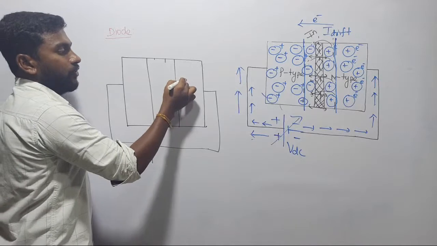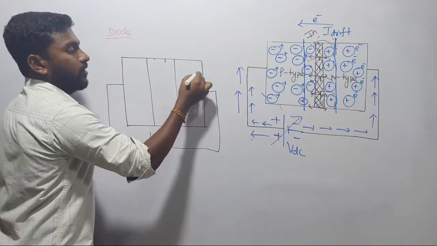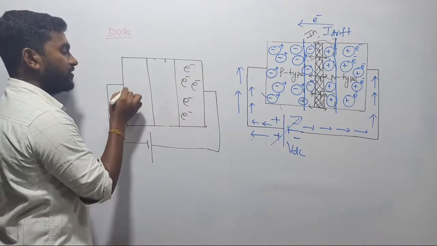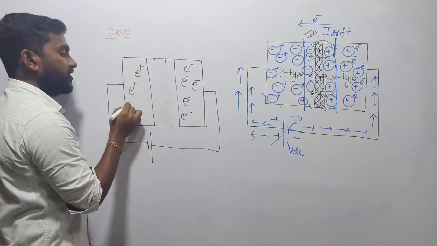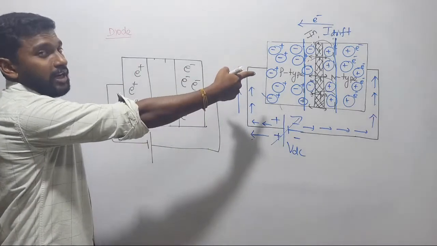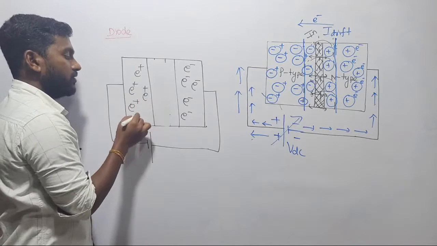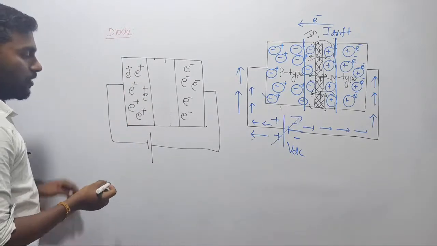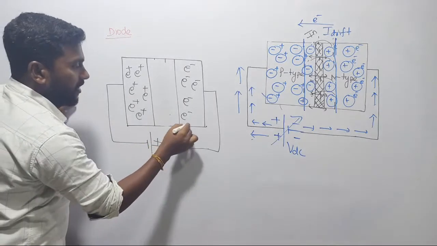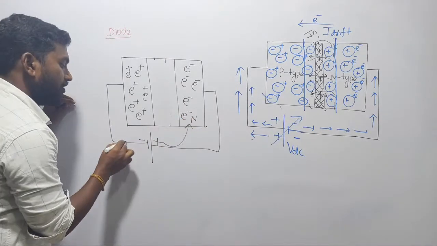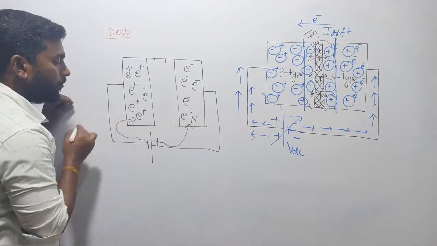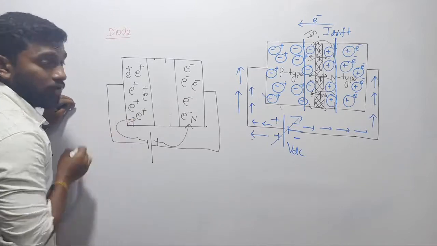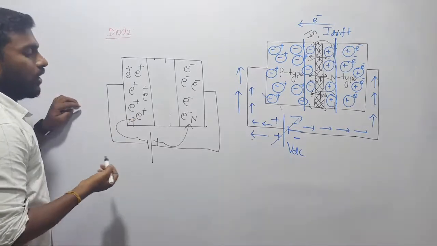Now on one side we have electrons. Let me directly write, we have electrons. Simply I will write like this. On the other side we have positive charge carriers. We know how to represent the positive and negative charge carriers, right? For the time being, I am directly writing like this. Now what is the conclusion? Listen. Now the positive supply is connected with the N type of material, and the negative supply is connected with the P type of material. We know positive and negative will attract each other, such that what will happen?